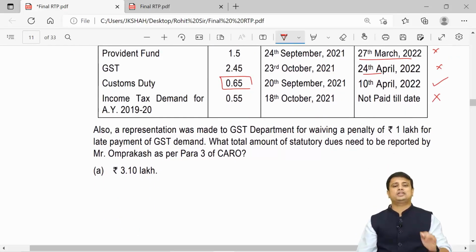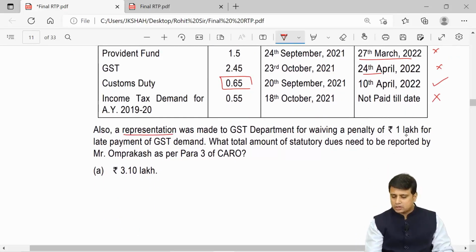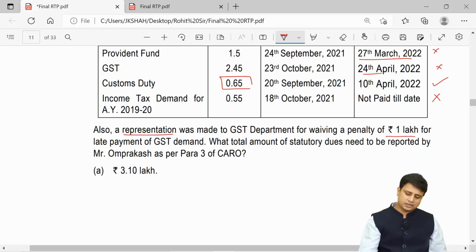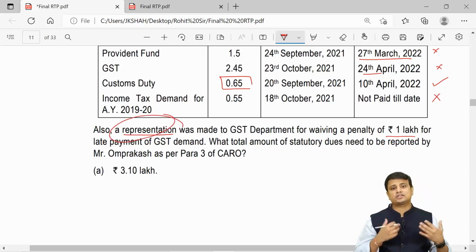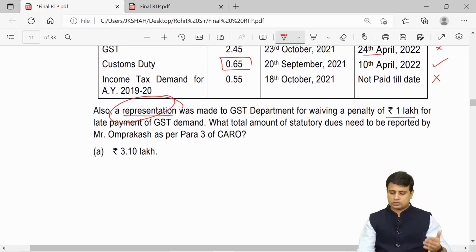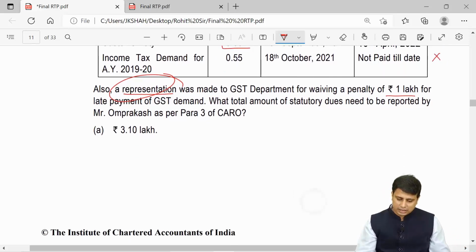Also, a representation was made to the GST department for waiving rupees 1 lakh for the late payment of demand. What is the total amount of statutory dues to be reported? My friends, they are saying a representation was made. When we talk about representation, a mere representation is not a dispute. We have just made a representation that this should be waived off. What is the amount of statutory dues that needs to be reported?